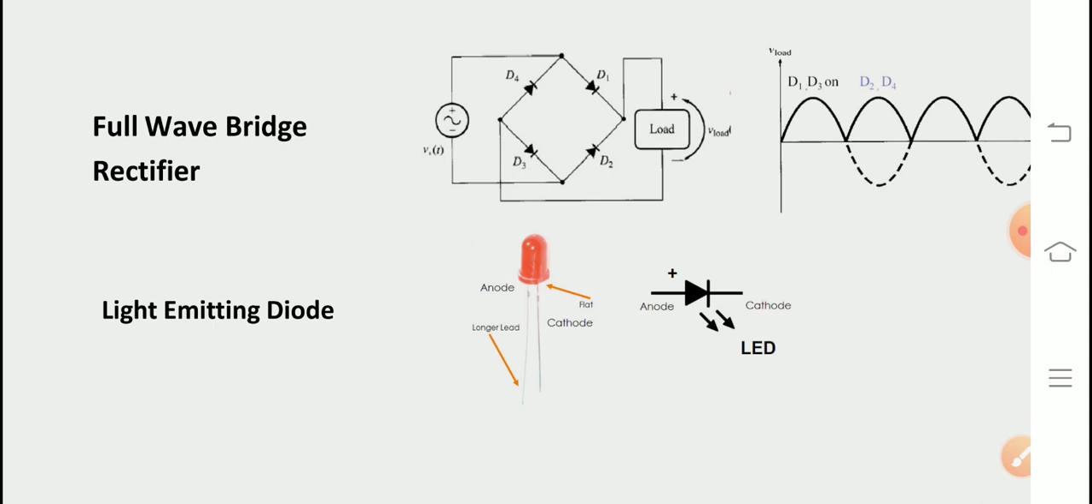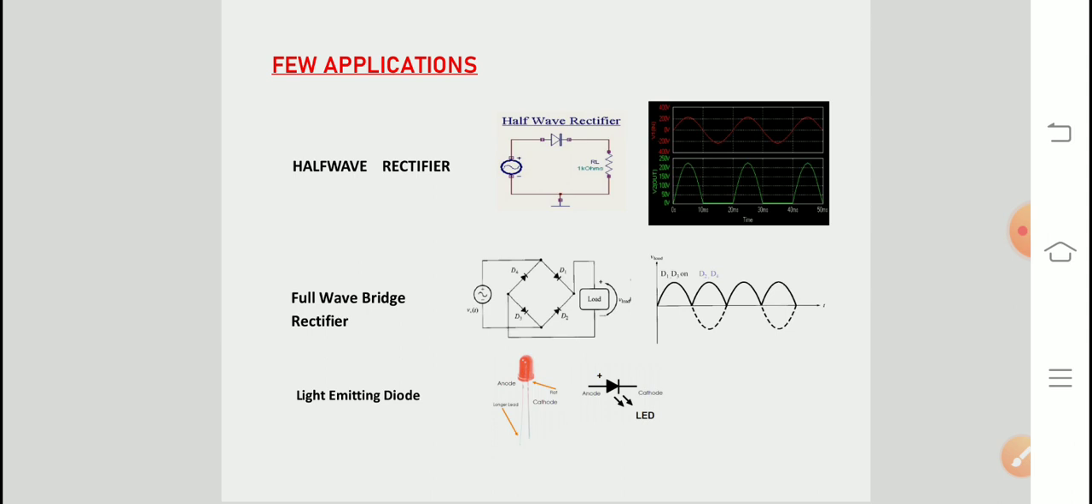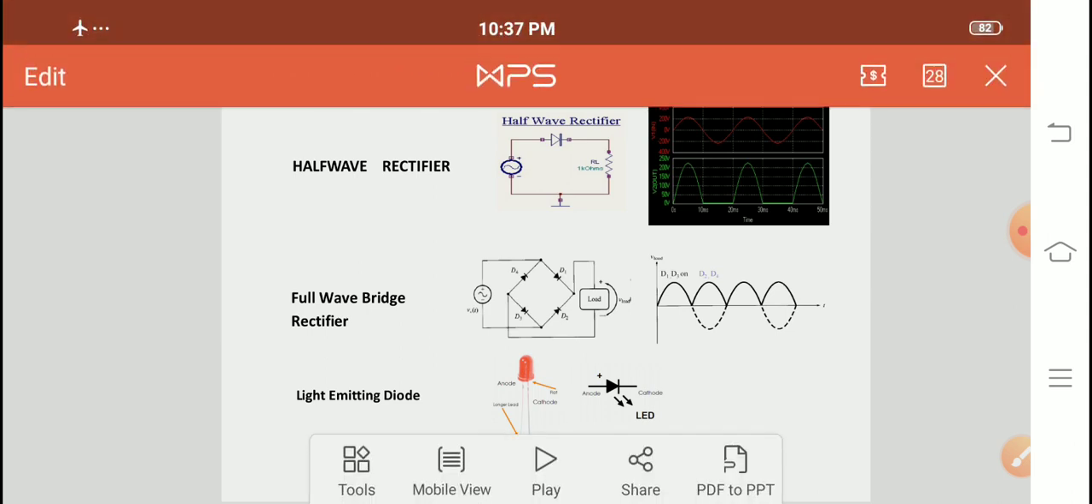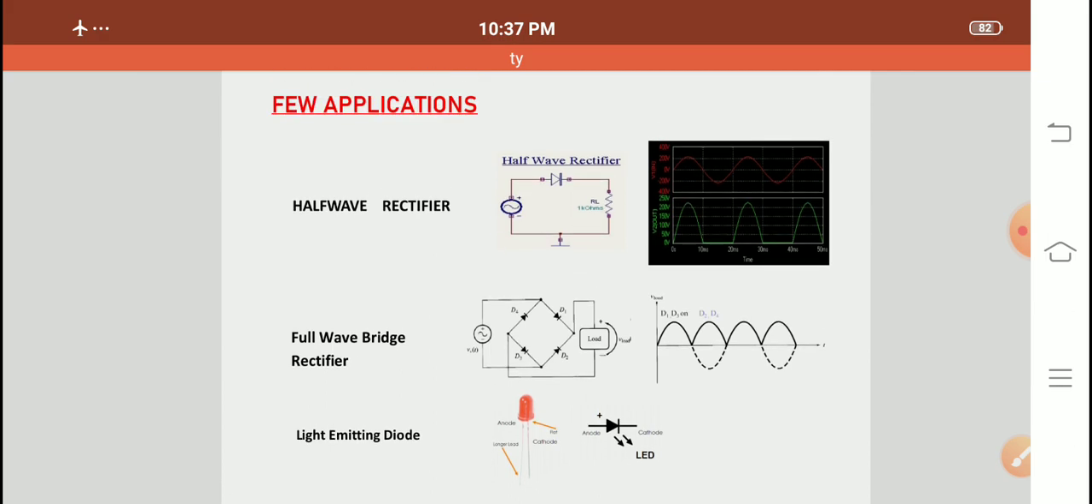And this is also used in light emitting diodes, LEDs. We know LEDs have tremendous applications, like LED lights and LED TV panels. And junction diodes are also used in solar cells. Solar cells also have the same application. So these are a few applications of semiconductors.